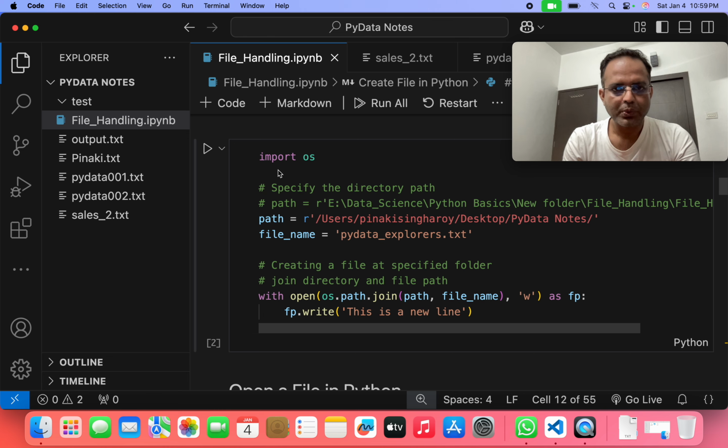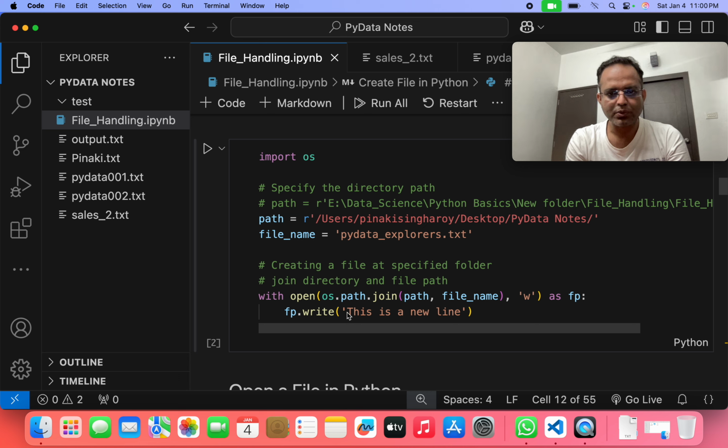Now we write import os, then we give the path of this pydata file, and then we write file_name is pydataexplorer.txt. Then we write the with open function, and within it we write os.path.join(path, file_name), comma w, meaning write format, as fp. Then fp.write, this is a new line.